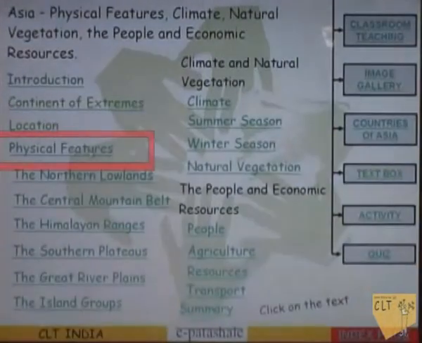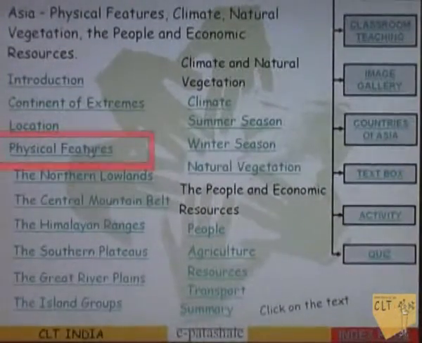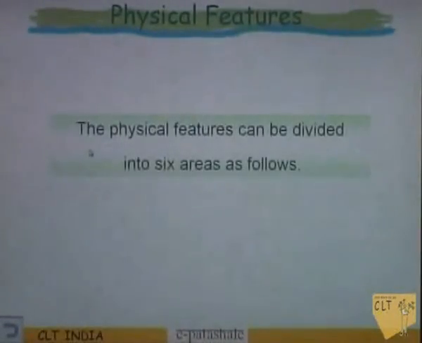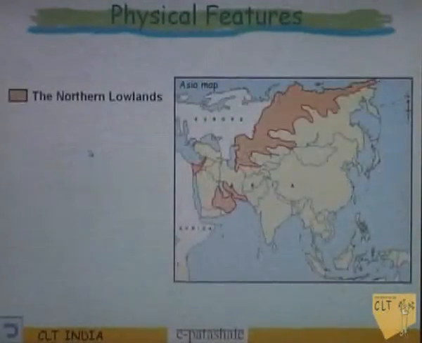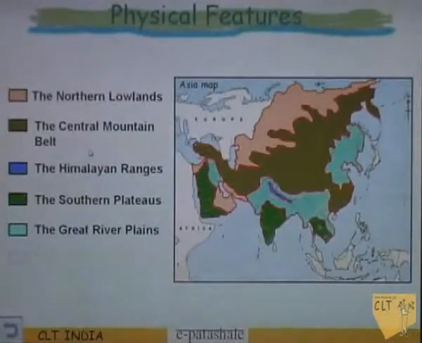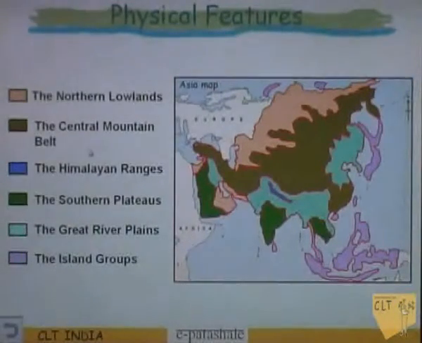Let's go to the topic tree and click on the physical features. Now, let's study about the physical features of Asia. The physical features can be divided into 6 areas as follows: the northern lowlands, the central mountain belts, and the island groups. Now, children, you can see that the physical features can be divided into how many groups?